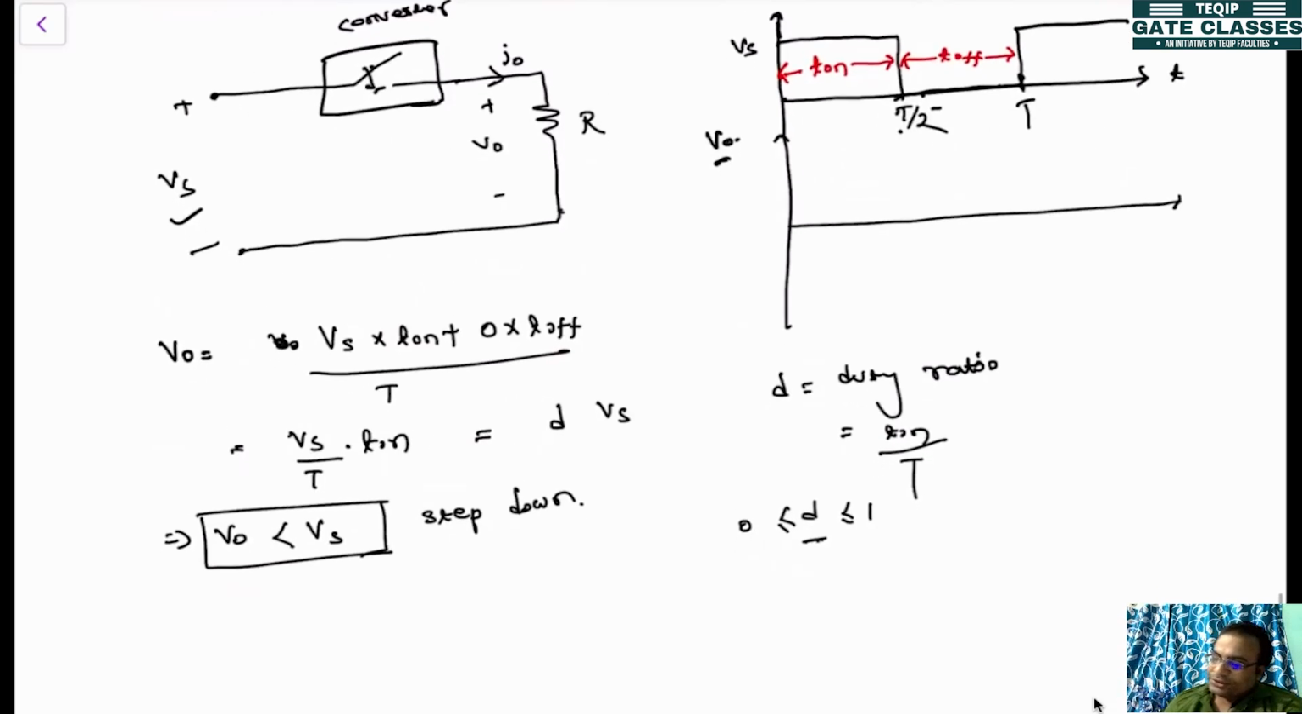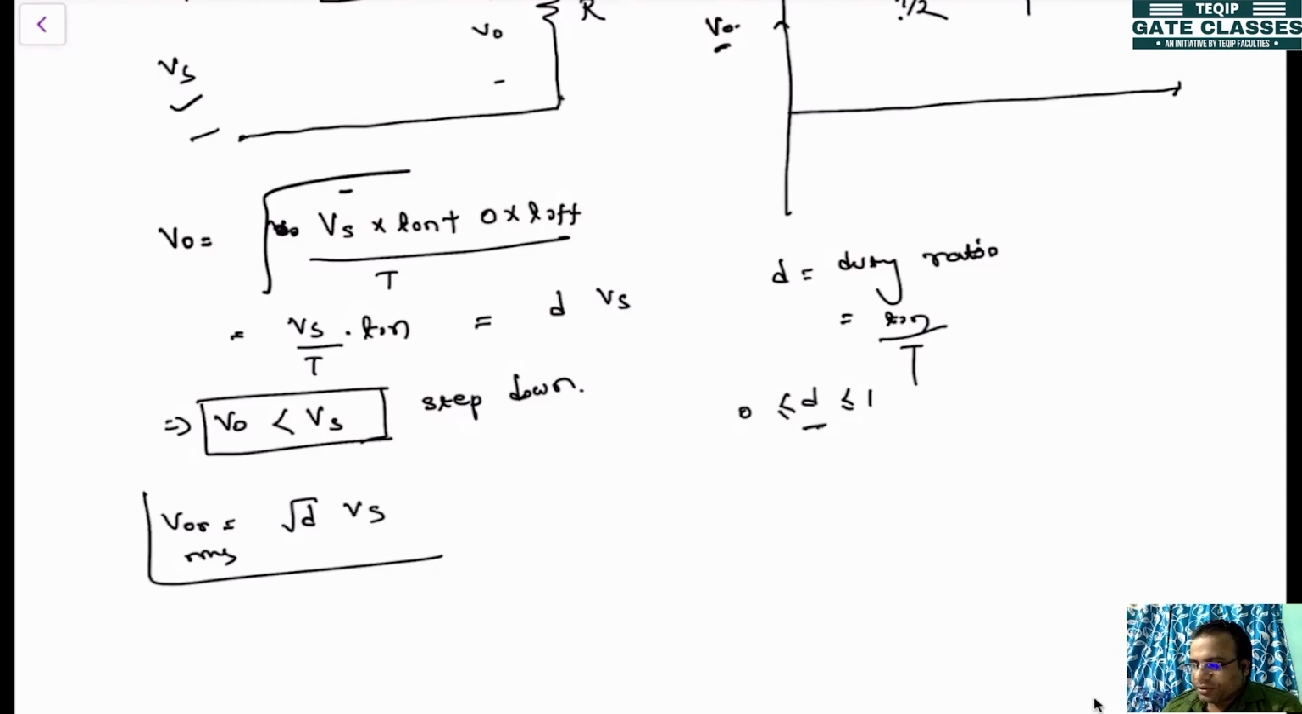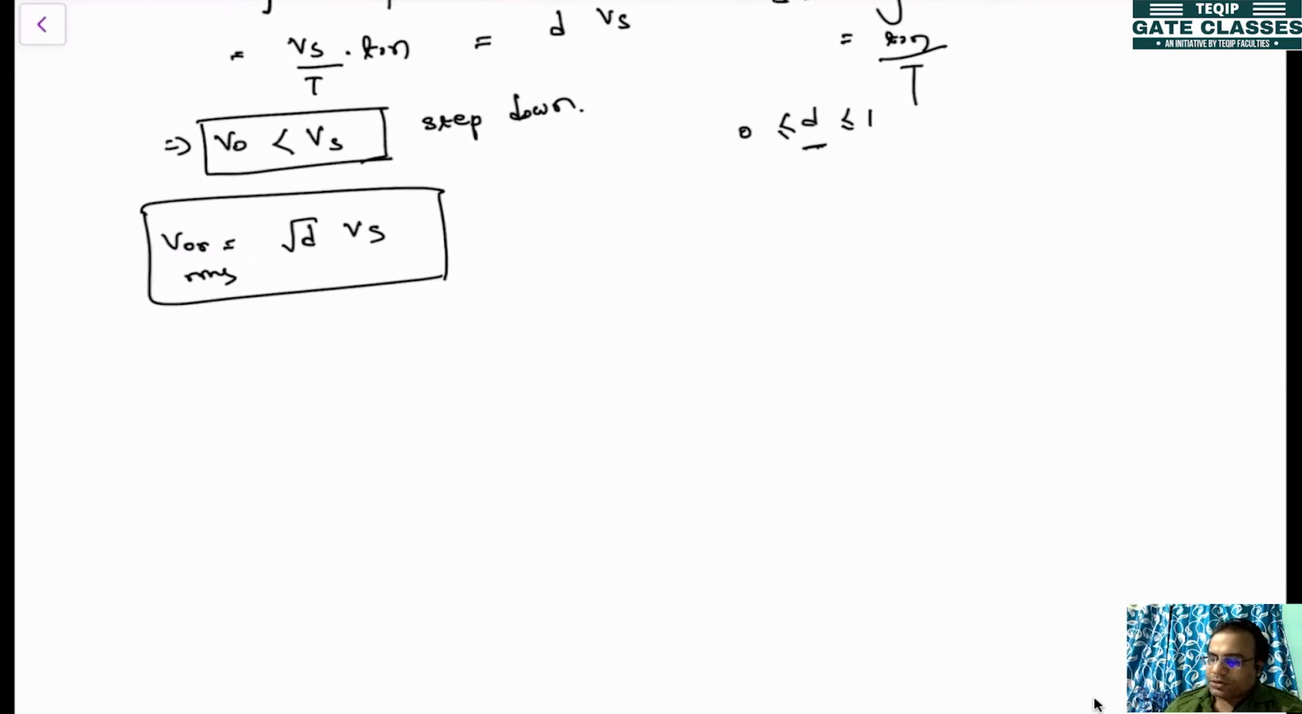Next, if you find out the RMS value of the output voltage, you have to just square it in each case, then take the root. It will be nothing but root over D into Vs. So this will be the RMS value of the output voltage.